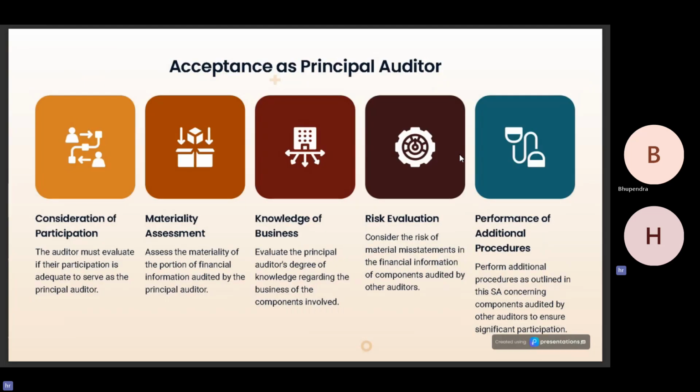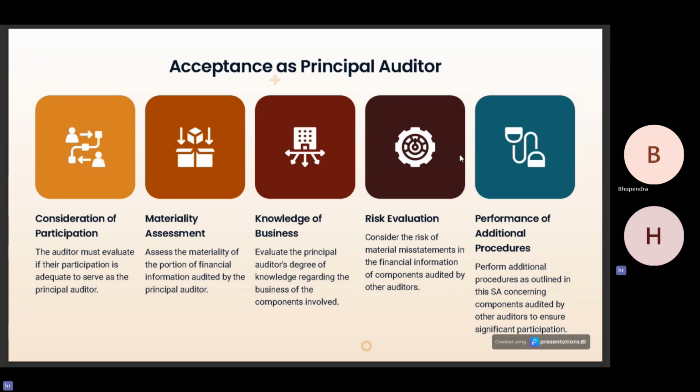Acceptance as a principal auditor. What are the factors that need to be considered by the principal auditor before accepting his engagement as the principal auditor? These are general guidelines which are also outlined in SA 210, which talks about preliminary audit engagements.